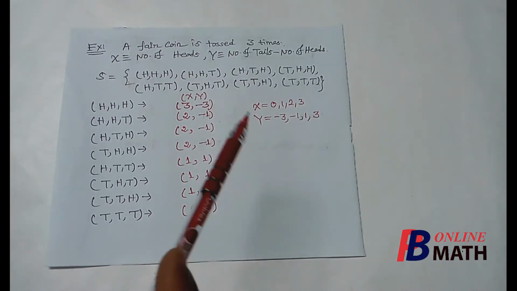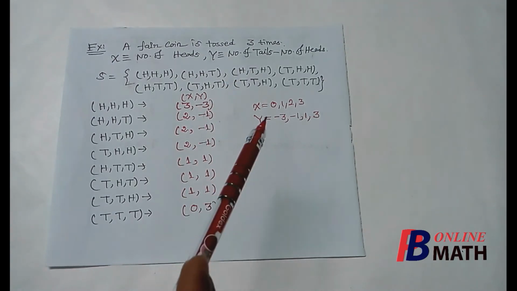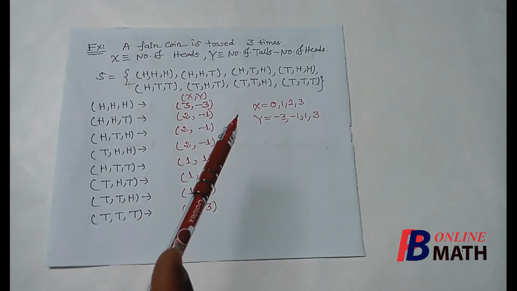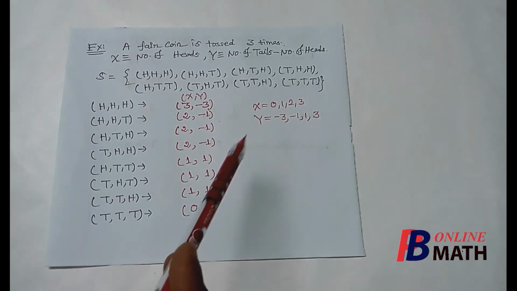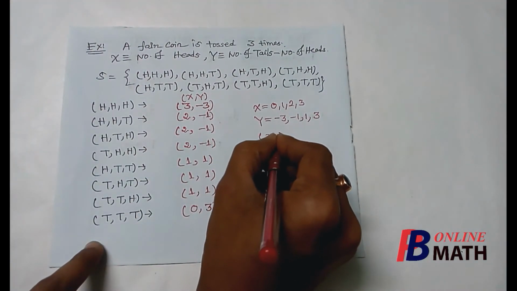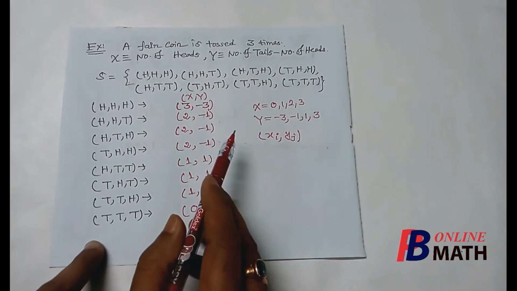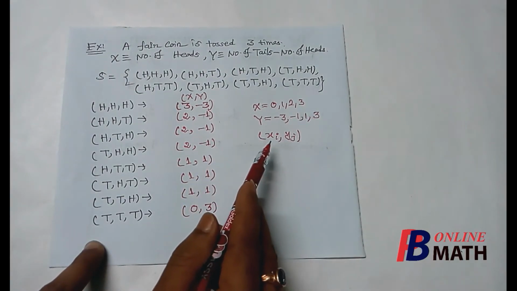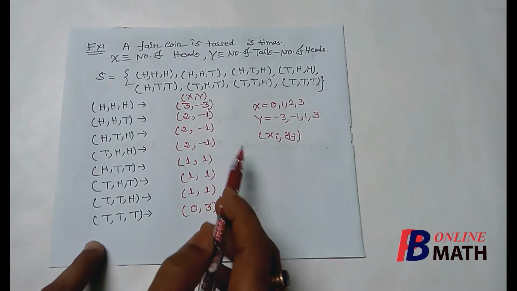Now whenever we consider a bivariate distribution or two-dimensional distribution, each spectrum of this distribution will be an ordered pair of points, consisting of the points of X and also the points of Y. So any spectrum will be of the form (xi, yj), where xi is a possible value of X and yj is a possible value of Y.